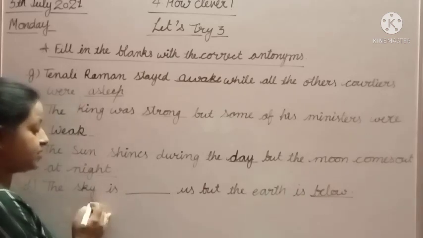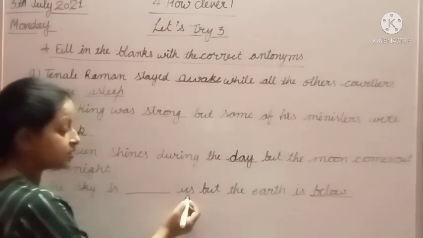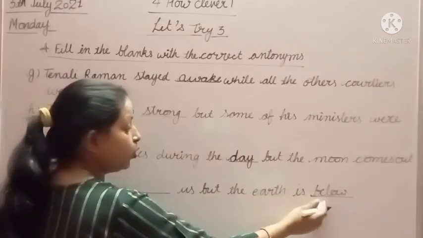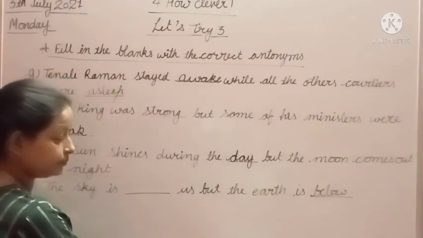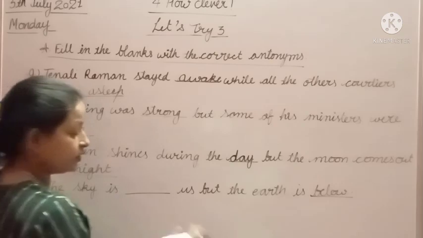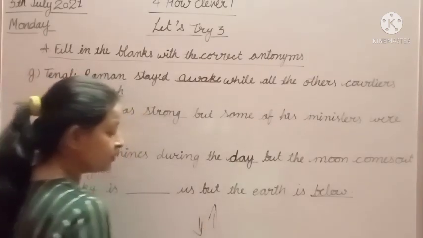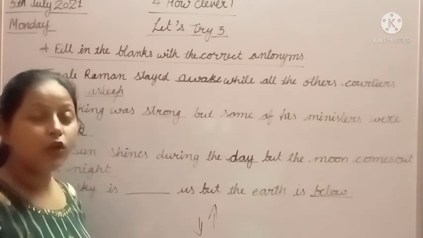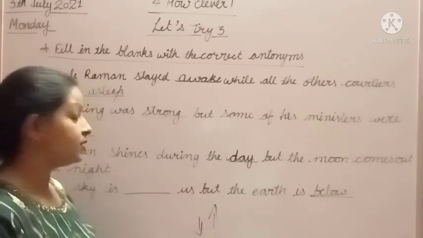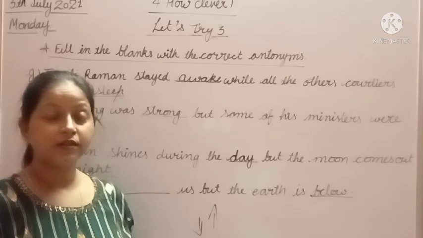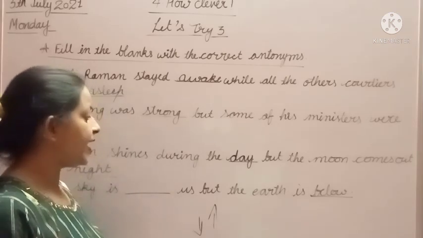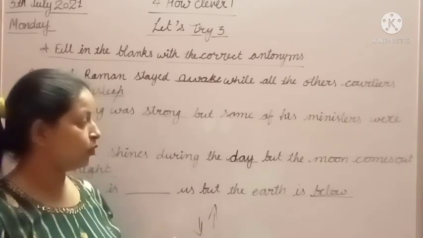The sky is dash us, but the earth is below. Below means this one, and above means this, and you all know sky is upward and earth is below, है ना?